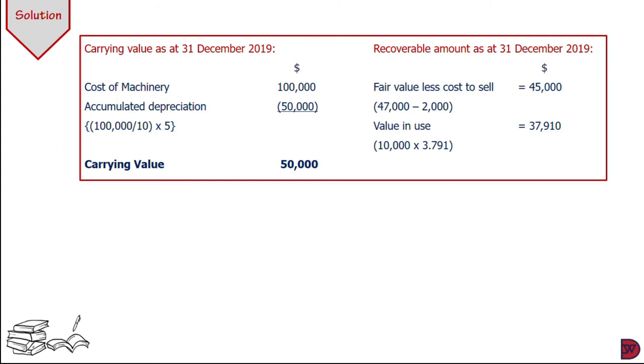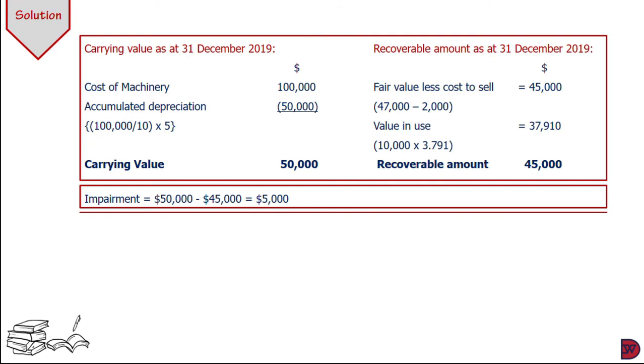So now the recoverable amount should be the higher of the fair value less cost to sell and the value in use, which is the 45,000. Now we are supposed to compare the carrying value to the recoverable amount and determine whether there has been an impairment. So comparing 50,000 and 45,000, there has been indeed an impairment of $5,000.